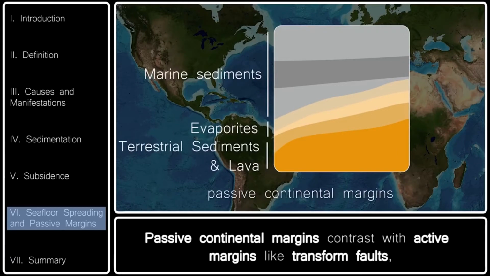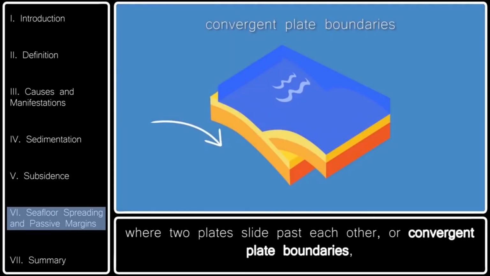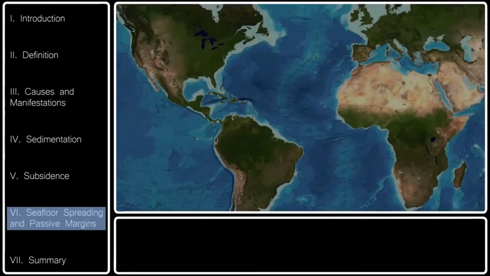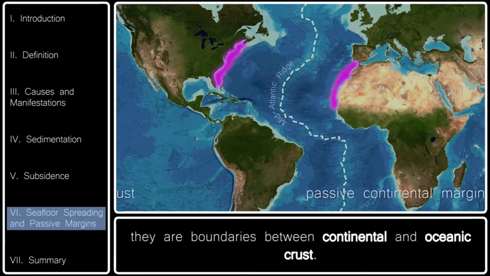Passive continental margins contrast with active margins like transform faults, where two plates slide past each other, or convergent plate boundaries, where one plate subducts beneath another. Instead, passive continental margins lie in the interior of plates but are nevertheless important because they are boundaries between continental and oceanic crust.